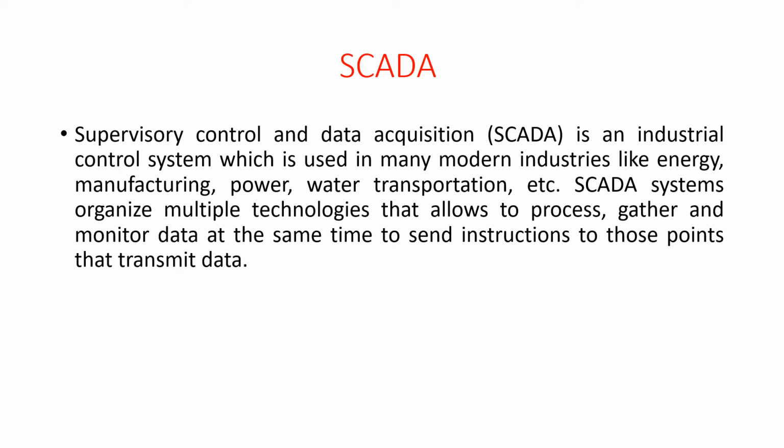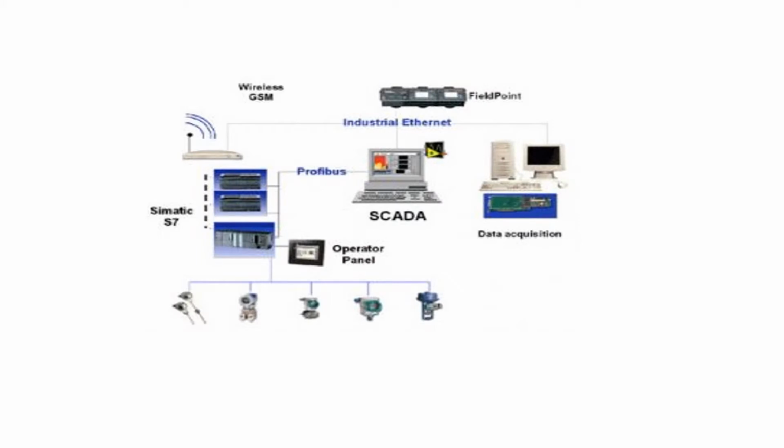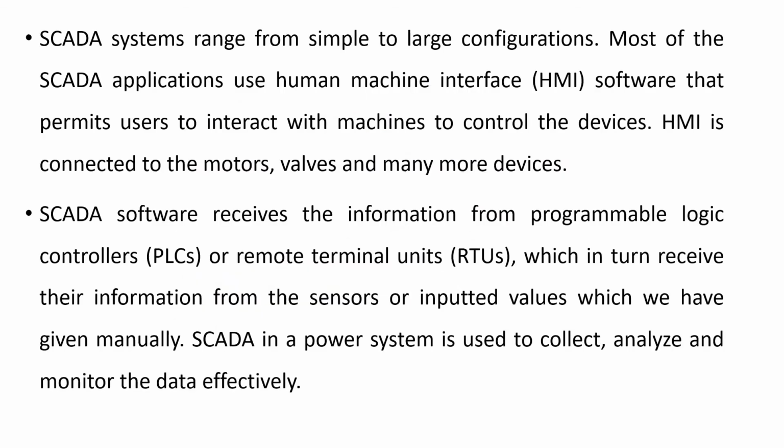SCADA system organizes multiple technologies that allow us to process, gather and monitor data at the same time, and to send instructions to those points that transmit data. This is the SCADA network. It consists of data acquisition system, remote terminal units, communication interface units, sensors, field points, and many things are available. SCADA systems range from simple to large configurations.